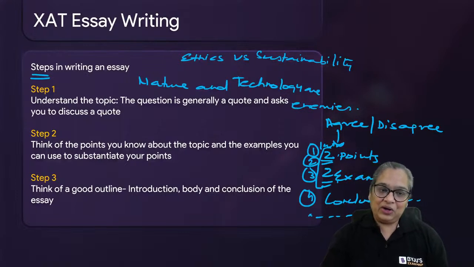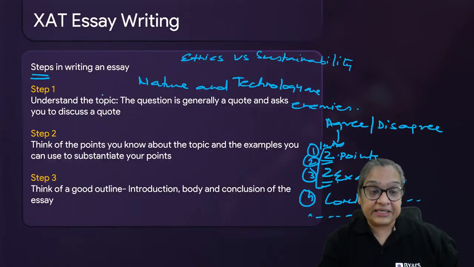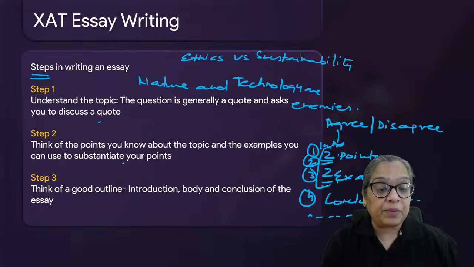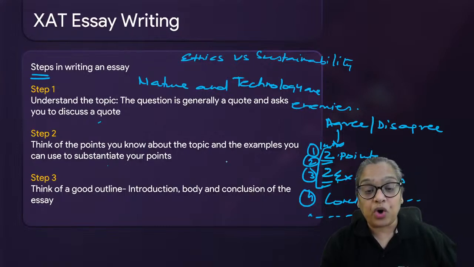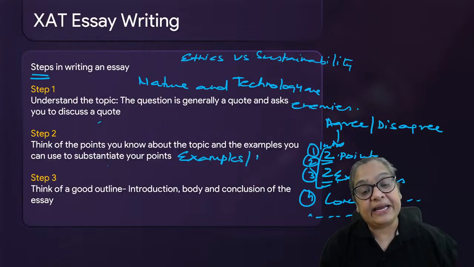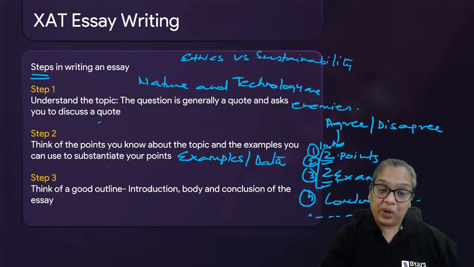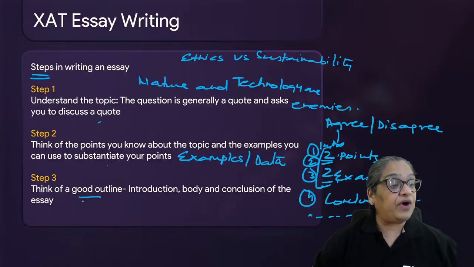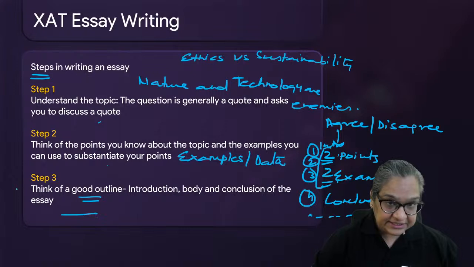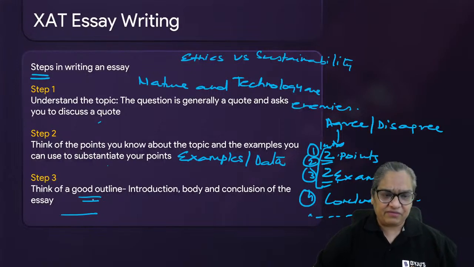Right? Got it? So the key is to understand the question and think of all the points you know about it. More importantly, think of examples and data that you can give to support your points. Once you've done that, think of a good outline. Start the way Abhinav gave a very good introduction. You'll say, I'm going to start my introduction. In my body, I'm going to give 3 points supporting, 1 against, and then I'm going to conclude. Got it?